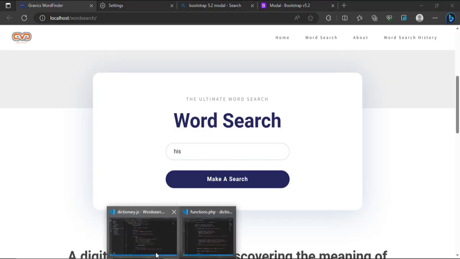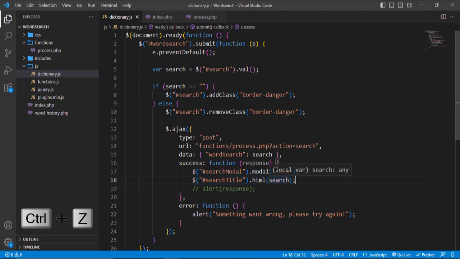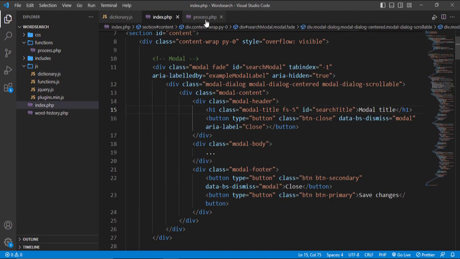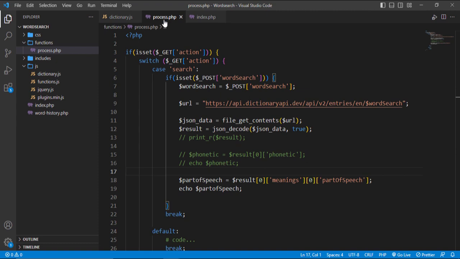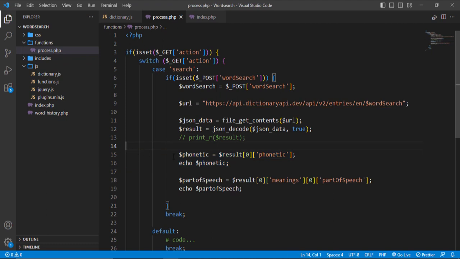Okay, so now let's see how we can make this look more attractive. Let's use our modal now to display all this information. What I'm going to do is just Ctrl Z, and okay. Now let's start passing the information we get from here. I'm just going to drag this over here because I need this. Let's start getting information from here and passing it into our modal directly.